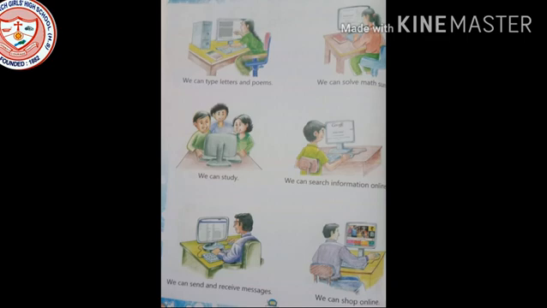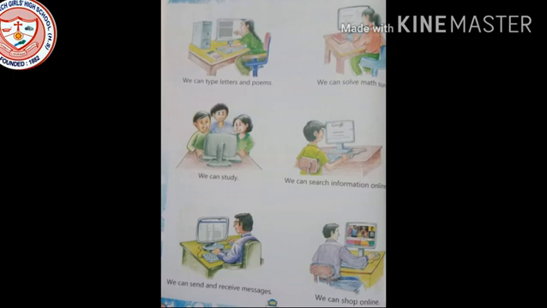So we can study with the help of a computer, we can study with the help of our smartphone. So these are the types of computers we are using nowadays. During this pandemic, we are really very thankful to these machines which are very helpful for us so that our education is not stopping. We can study by staying in our home.